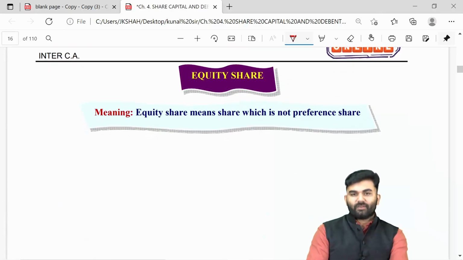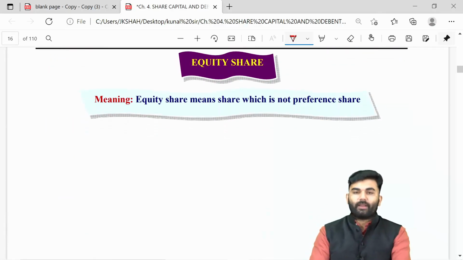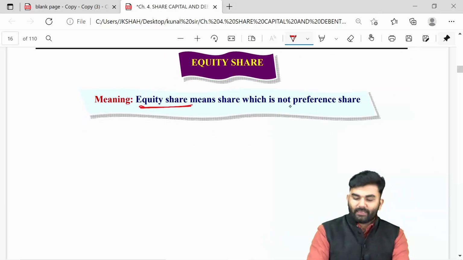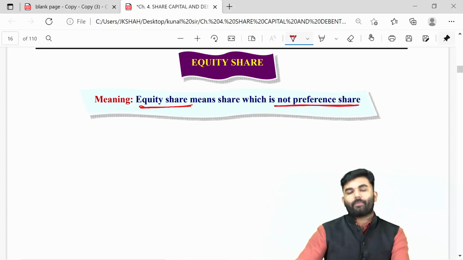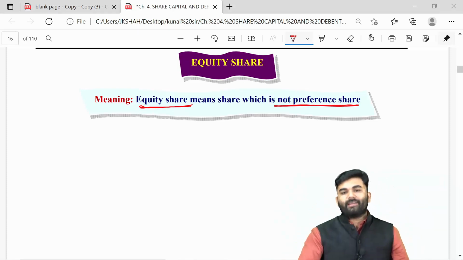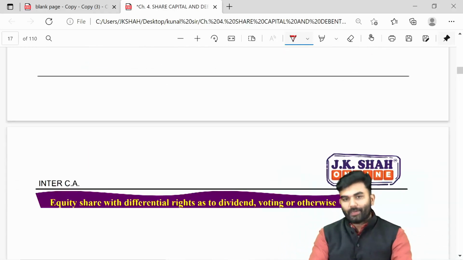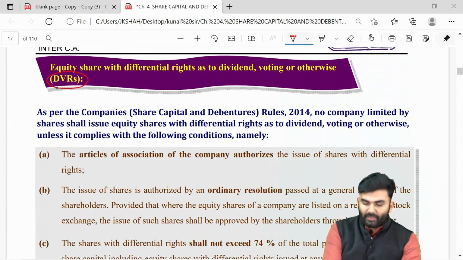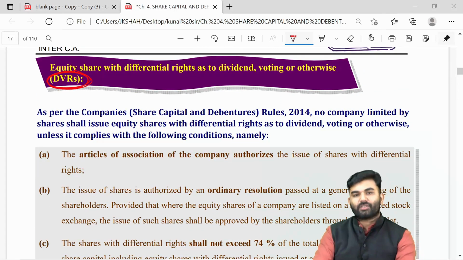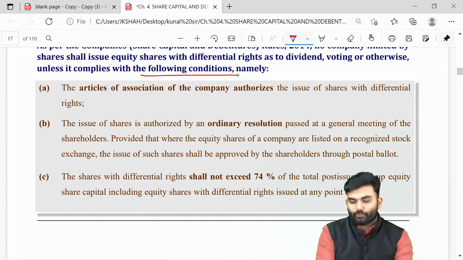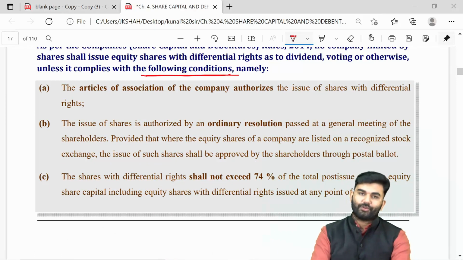The next provision we need to understand is about an equity share. The lawmaker says an equity share is a share which is not a preference share. Whenever a company wants to issue DVRs, that is, differential voting rights, the company is required to fulfill the following conditions.